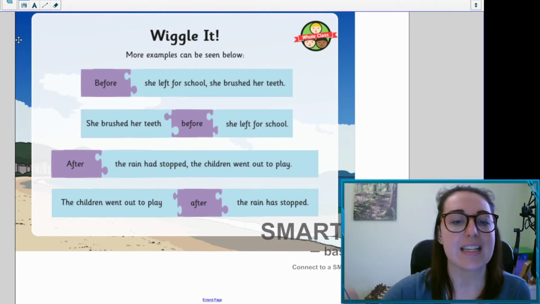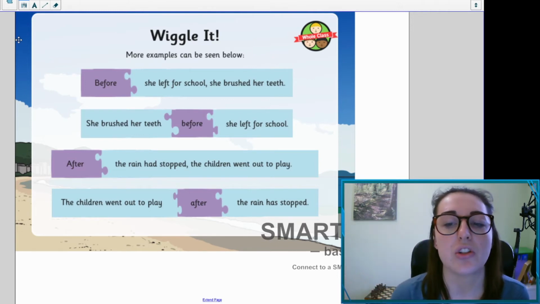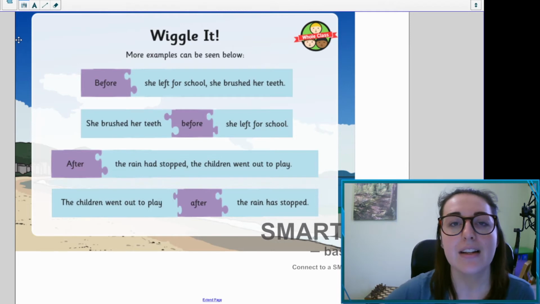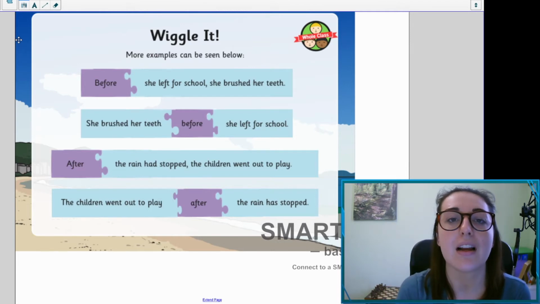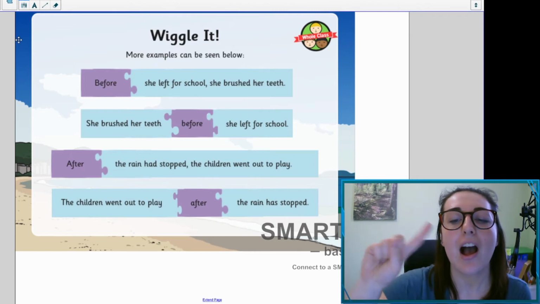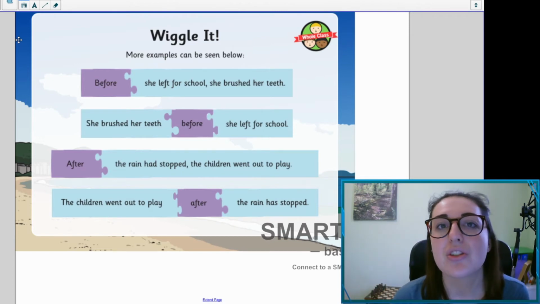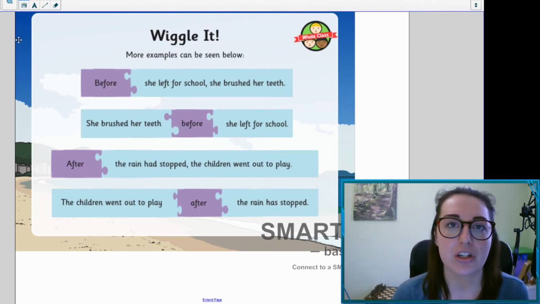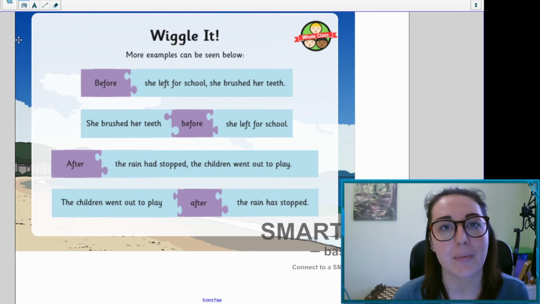A different sentence here. After the rain had stopped, the children went out to play. So that after word is telling us when the children were able to go out to play. But once again, we can put that in the middle of our sentence. The children went out to play after the rain had stopped. So these time conjunctions are used to tell us when something happens, and they add more detail into our sentences.